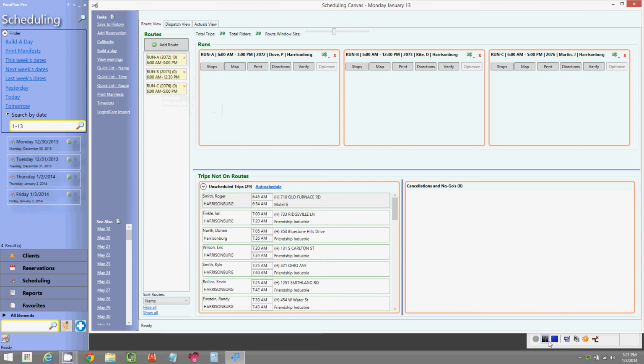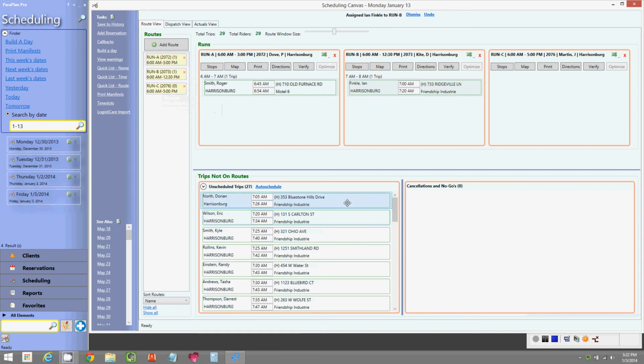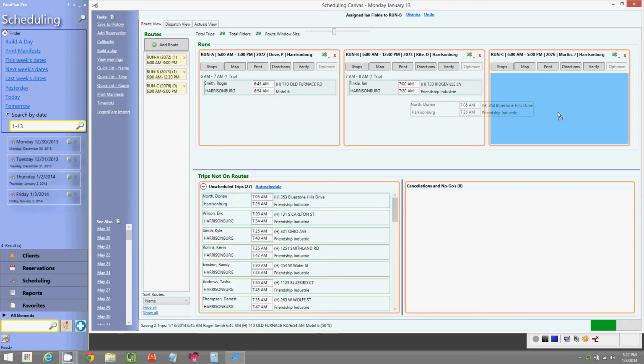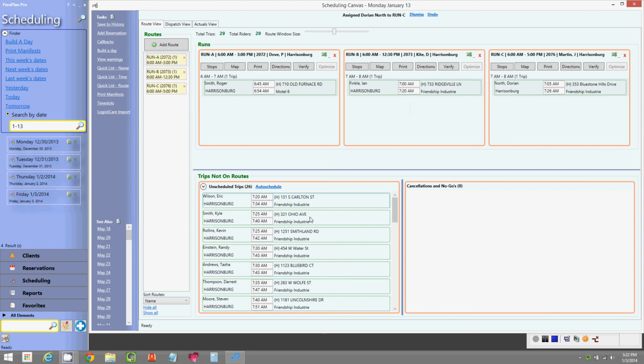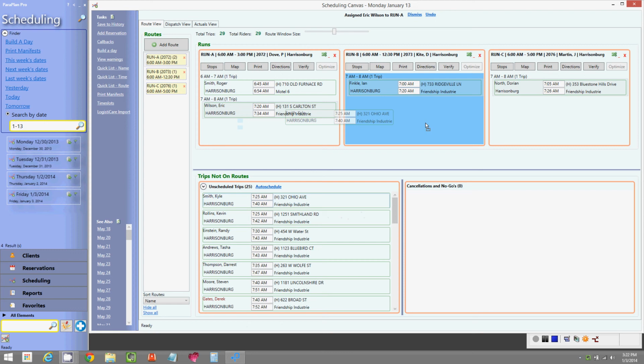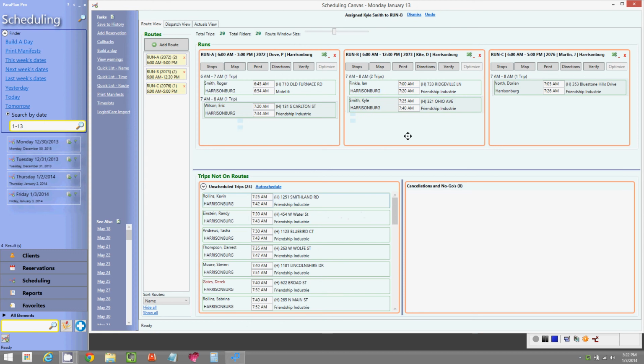Now, let me show you how easy it is to schedule rides in ParaPlan. I'm going to do this manually just as an example. So I'm going to take this first trip, and assign it to Run A. I'm going to take this next trip and drag it up to Run B, and the next trip and put it on Run C. So all you do is you simply click and hold. So now I'm just manually assigning these rides to these routes.